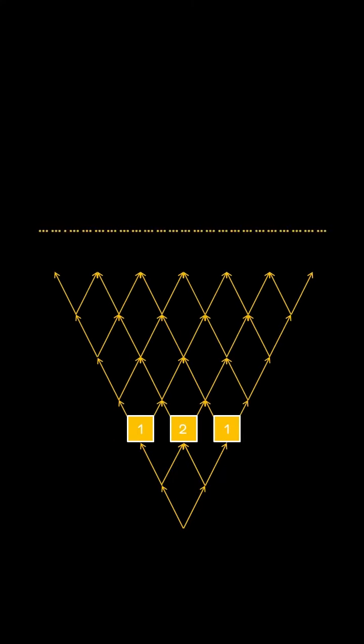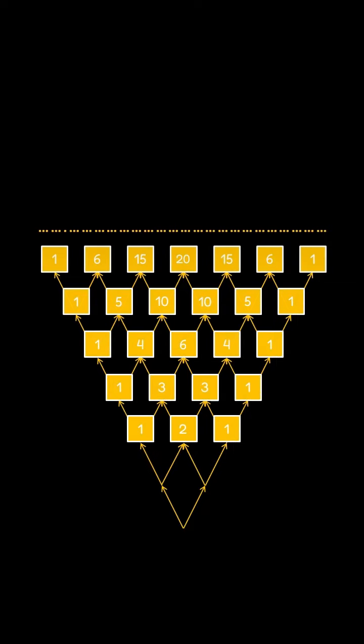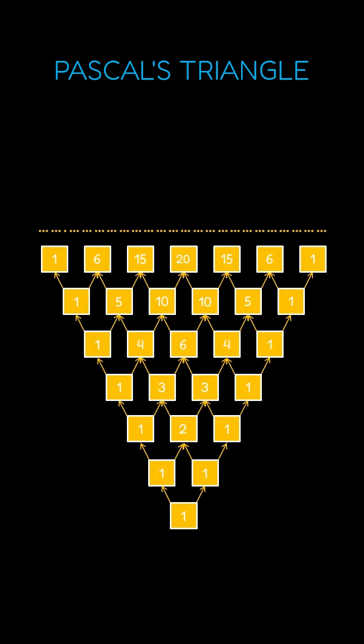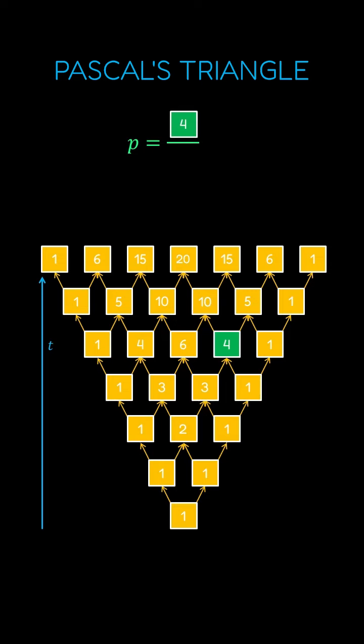It's not hard to count the number of ways to reach each position. Just look at the reachable positions from the previous second and add up the paths. This builds the famous Pascal's triangle. The probability she's in a certain position after t seconds is a ratio, the number of paths to that position divided by the total number of possible paths, which is 2^t.